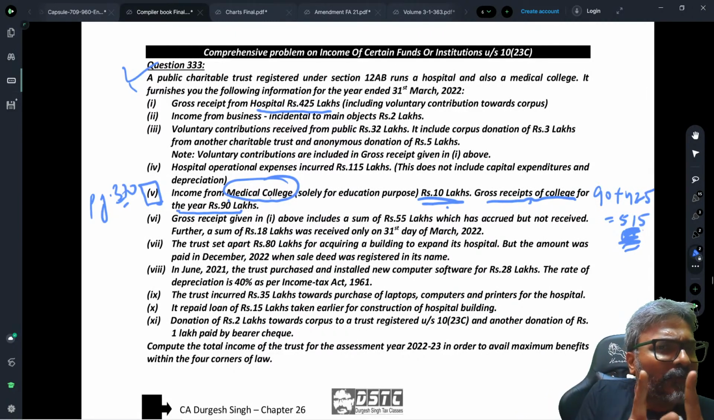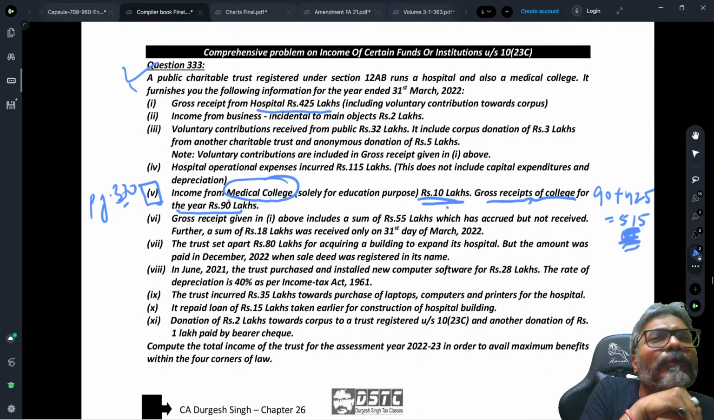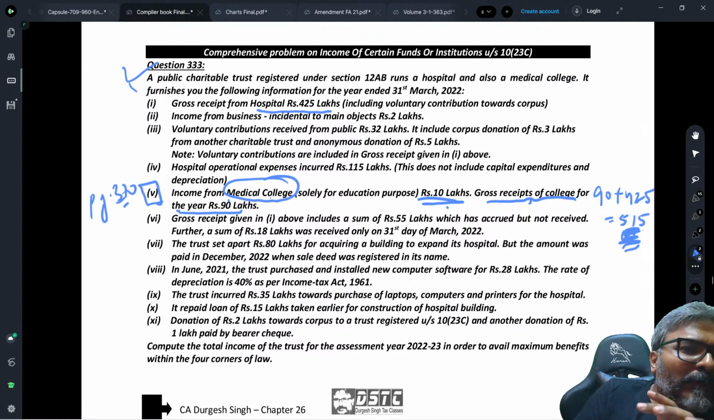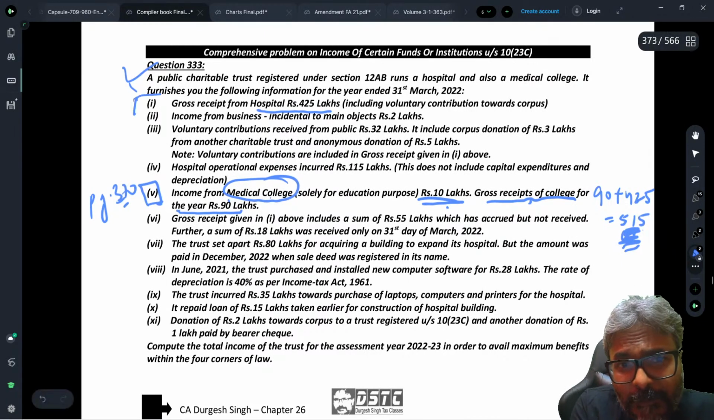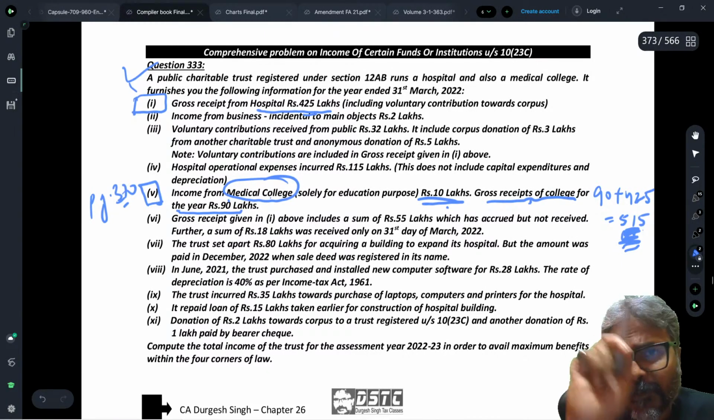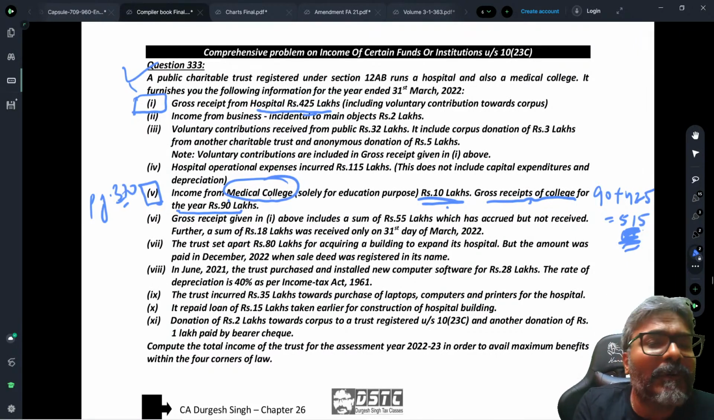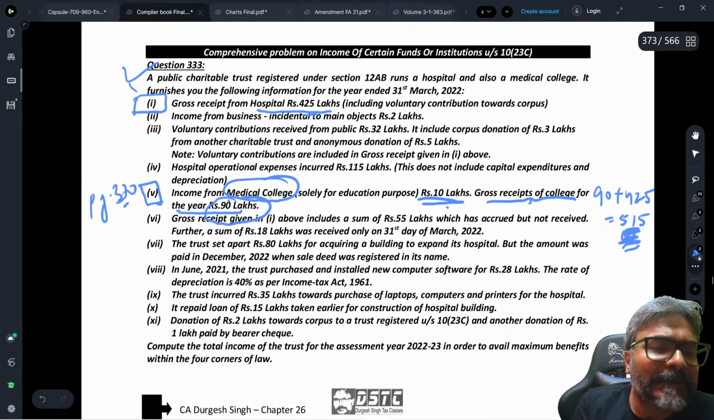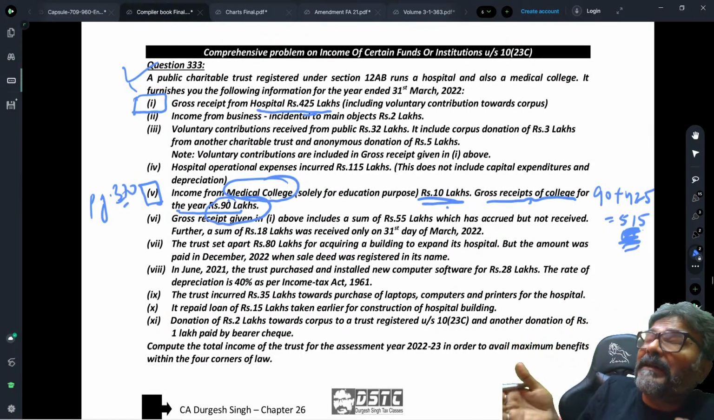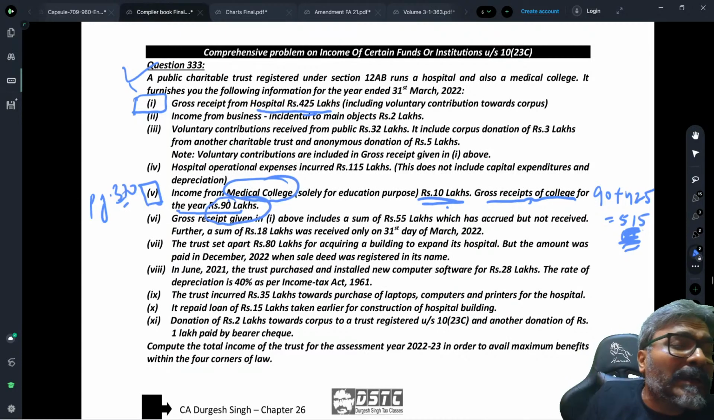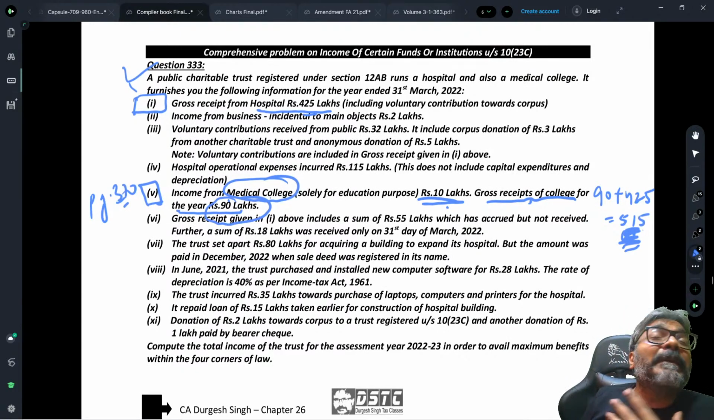Now, can you tell me, students, what was the position in the last year? Up till last year, be careful, what we used to do was that the hospital was 425 lakhs and the medical college is 90 lakhs. Till last year, did we used to do the clubbing, or did we used to take it independently, students? Please tell me this. Up to last year, it was independent.